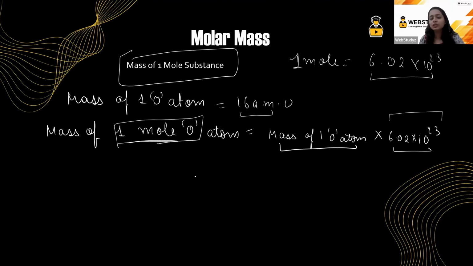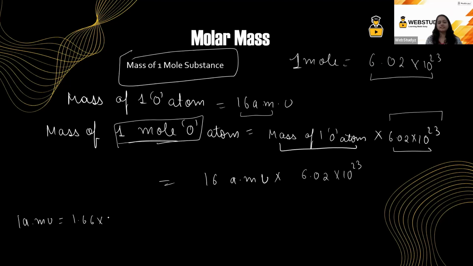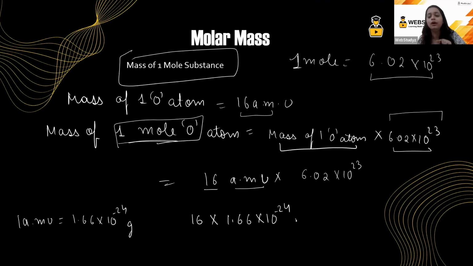So what is the mass of 1 oxygen atom? It is 16 AMU into these many particles, 6.02 into 10 raised to the power 23. Now I have taught you what is 1 AMU. 1 AMU is 1.66 into 10 raised to the power minus 24 grams. So now I'm going to substitute the value of this in this part. So it will be 16 into 1.66 into 10 raised to the power minus 24 grams into 6.02 into 10 raised to the power 23.